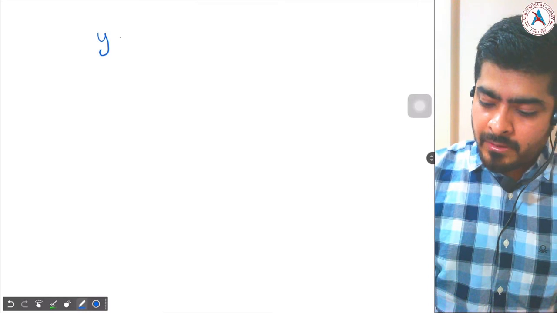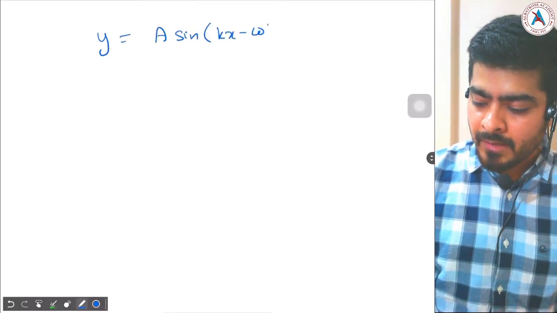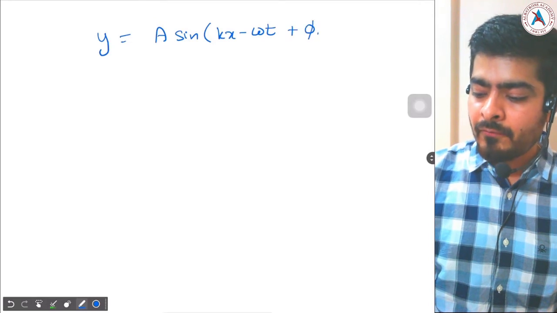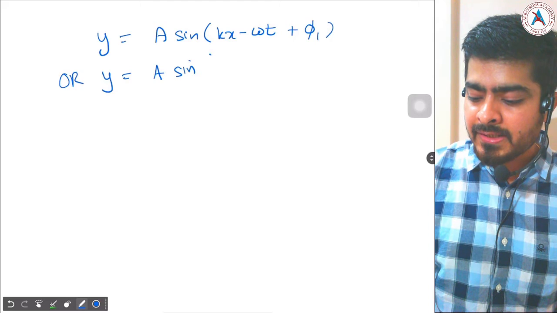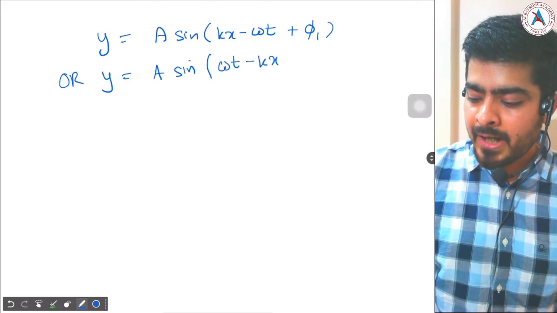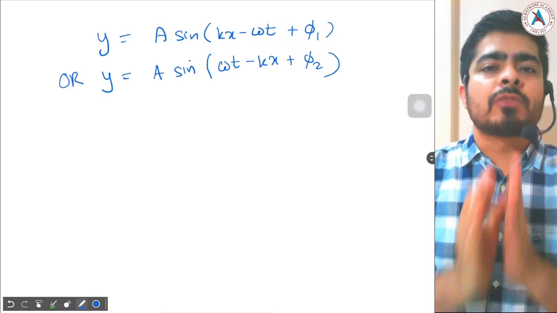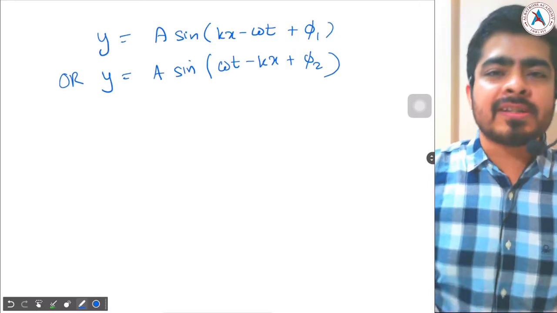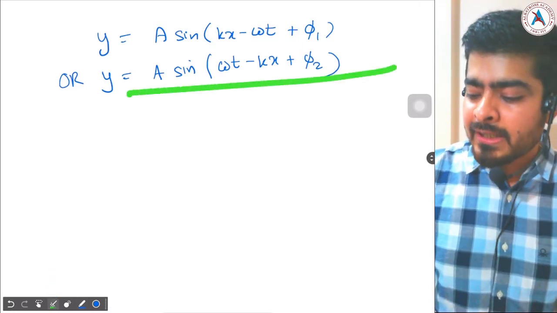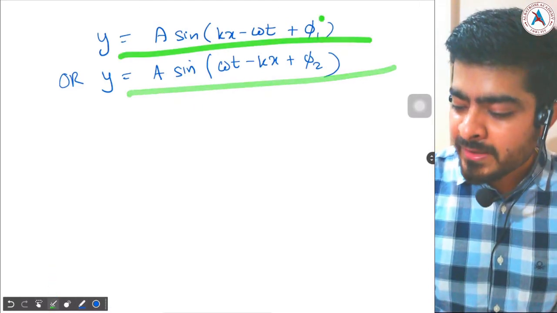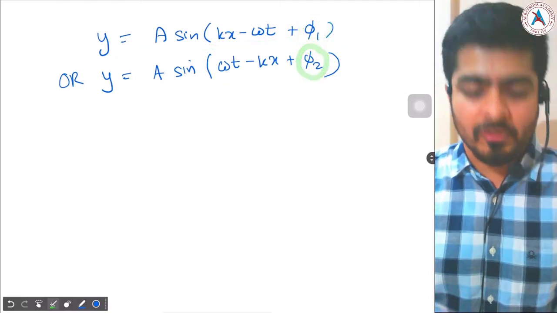So your wave equation could be written as y equal to A sine (kx minus omega t plus phi 1), or you could also use y equal to A sine (omega t minus kx plus phi 2). You use either of the two equations, you will get the answer. Many of you have this confusion, but just be sure that it doesn't matter. Both equations are correct. The only difference is that the phase constants phi 1 and phi 2 will be different in the two equations.